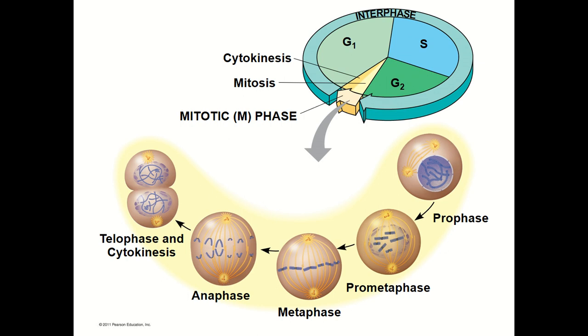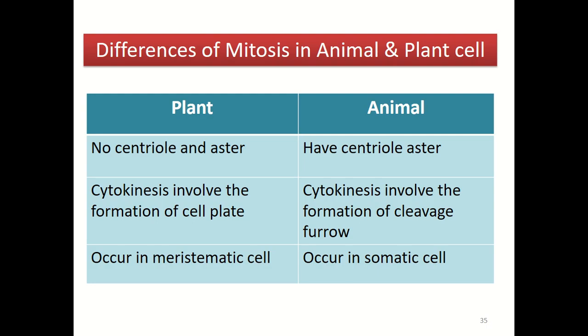So in conclusion, the mitotic phase includes prophase, metaphase, anaphase, and telophase with cytokinesis. So, what are the differences between mitosis in animal and plant cells? In plants, there is no centriole and aster, but animal cells do have centrioles and asters that come from the centrosome. And cytokinesis in plants involves the formation of a cell plate. Meanwhile, cytokinesis in animal cells involves the formation of a cleavage furrow.